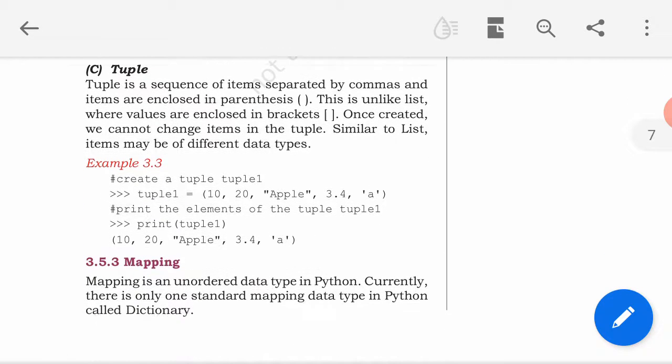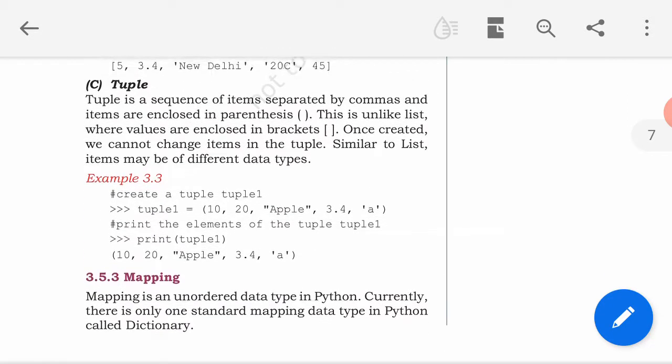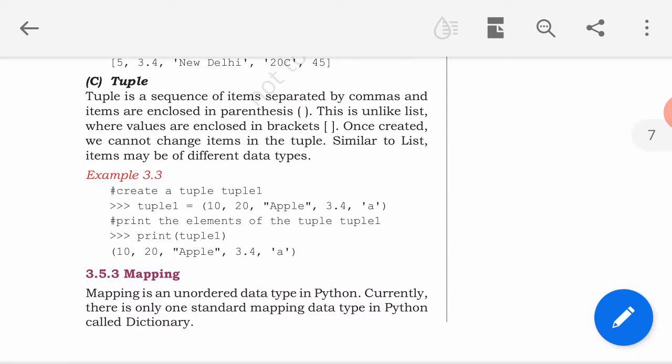Next is tuple. Tuple is the sequence of items separated by commas, and the items are enclosed in parentheses. Parentheses means round brackets. And once created, we cannot change the items in a tuple. एक बार हमने values assign कर दी किसी tuple में, then this is immutable, means this cannot be changed.